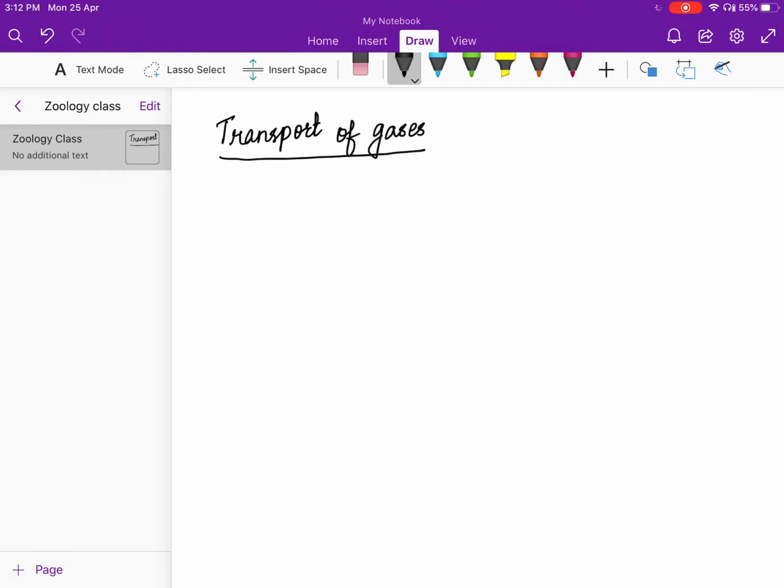First of all, to understand what exactly is going to happen here, it's a very simple thing. The gases that are transported are two: one is oxygen, the other one is carbon dioxide. Now, how are you going to transport these two gases, oxygen and carbon dioxide?